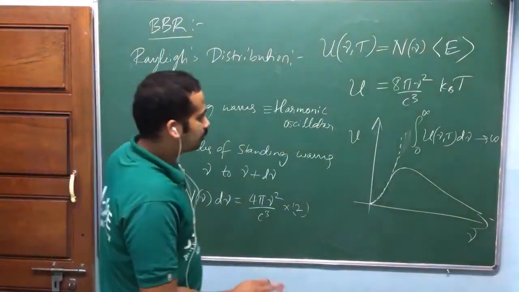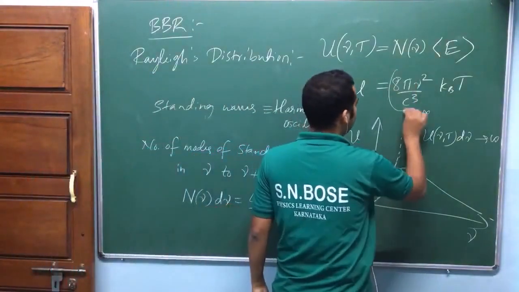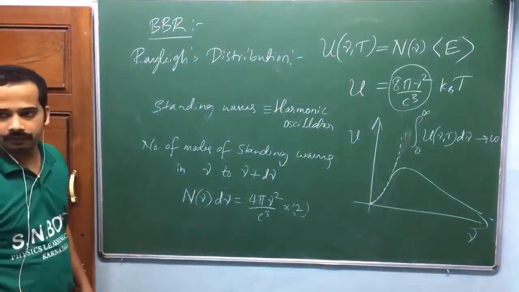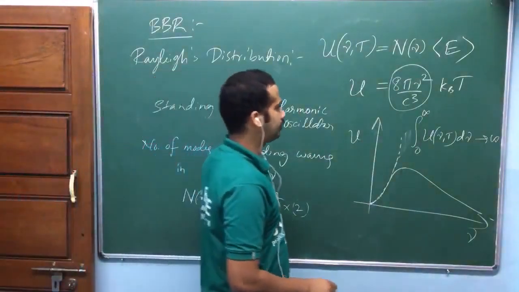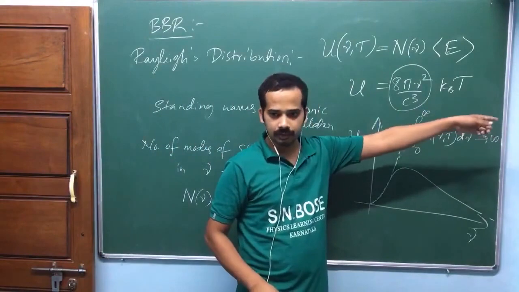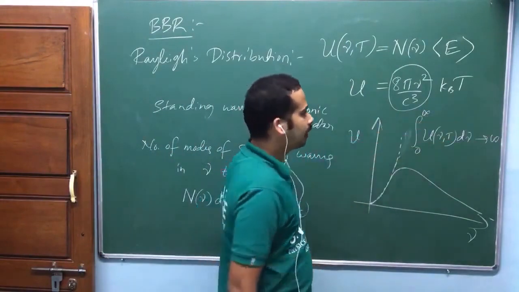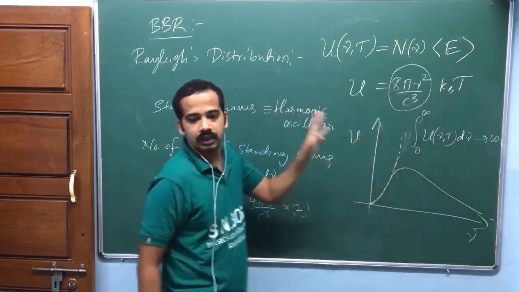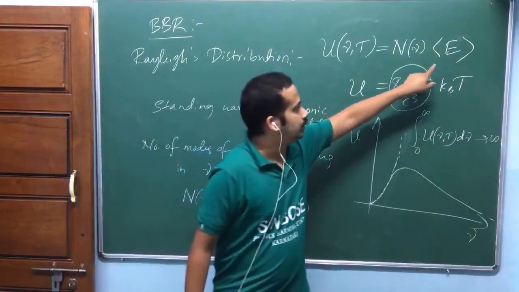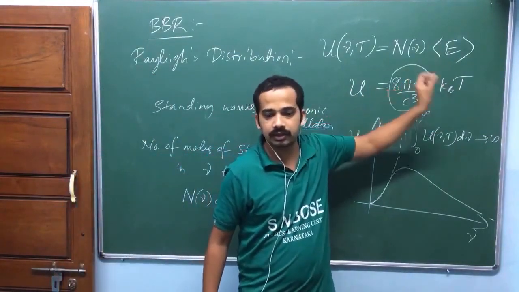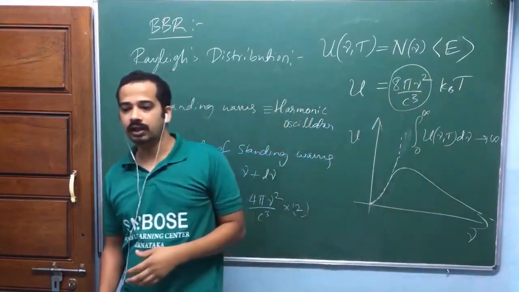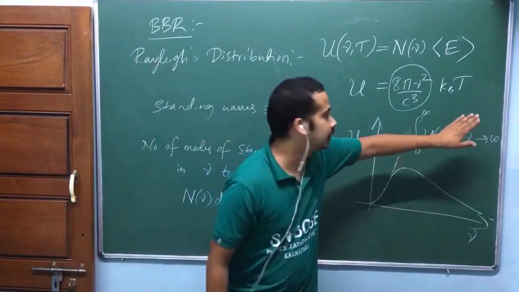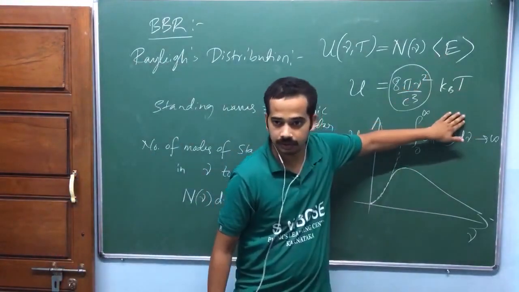Okay. But one thing is, again, he found this factor, 8 pi nu square by c cube, which is the same factor that will be there in the Planck distribution also. And one more thing is, in this part he has taken a classical harmonic oscillator. In this part he put the average energy of a classical harmonic oscillator, which is in thermal equilibrium at T. We are going to study this one in statistical physics, how this happens to be kBT.